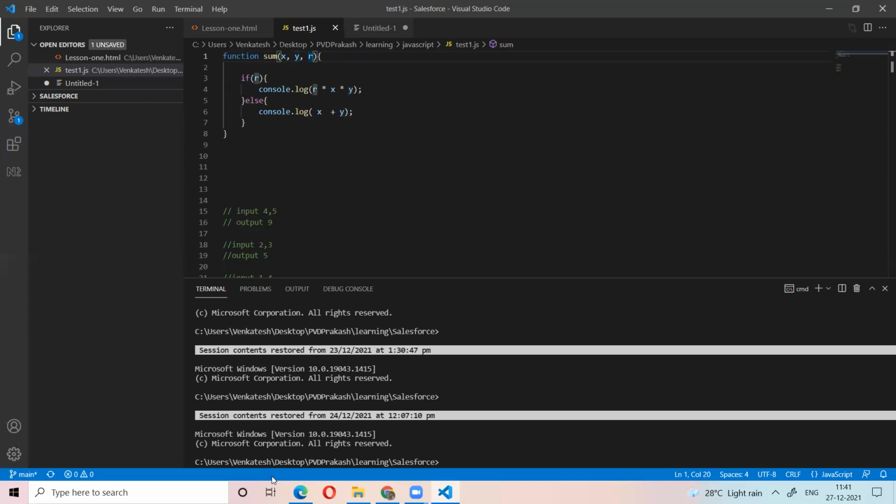Those are called optional arguments. To define an optional argument, you must define some initial value, like r equal to false. Because you are giving a default value, r is optional. So if you are not giving the r value,